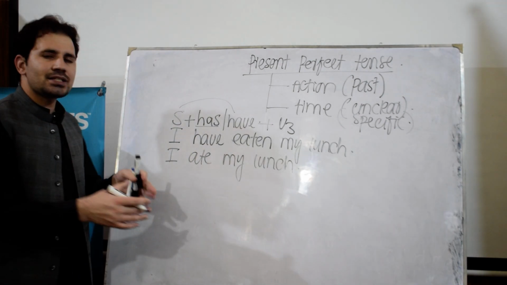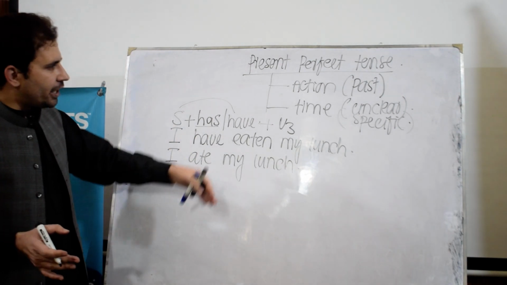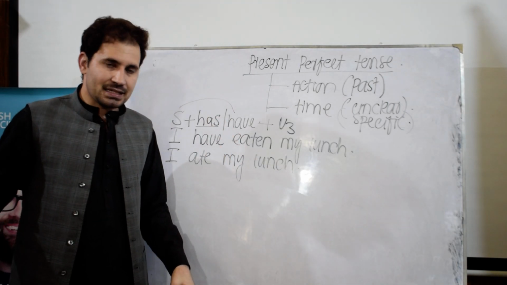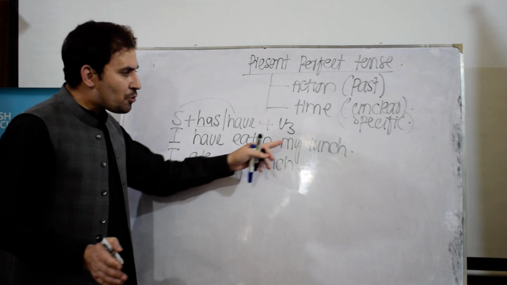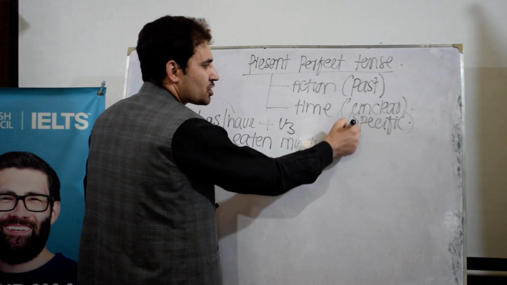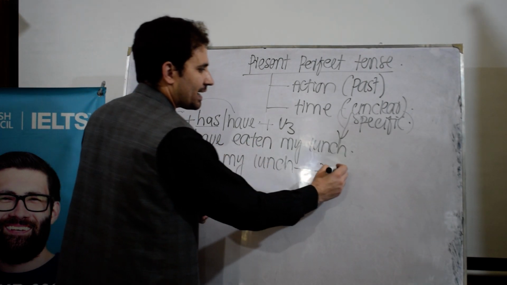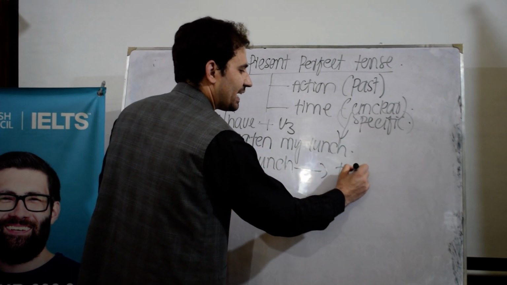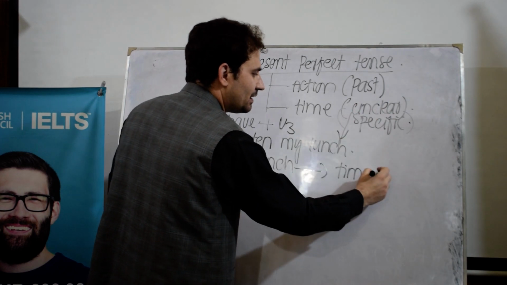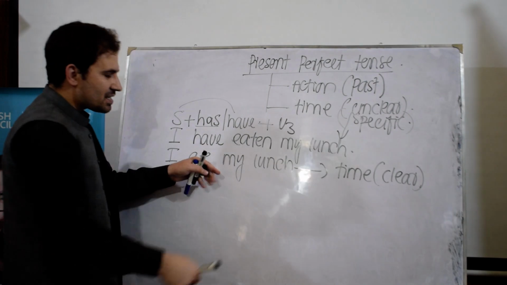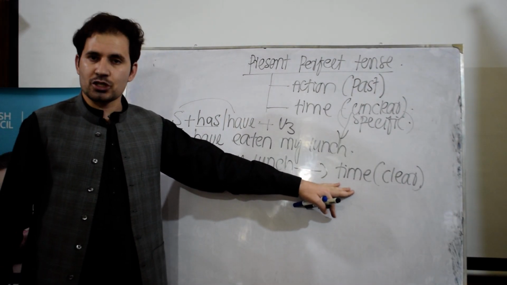I ate my lunch is called simple past tense. According to my definition, both actions happen in the past. But in present perfect tense, time is not clear, while in simple past tense, time is clear. Here the time is unclear, over here the time is clear. In this case, we are concerned with the time as well.